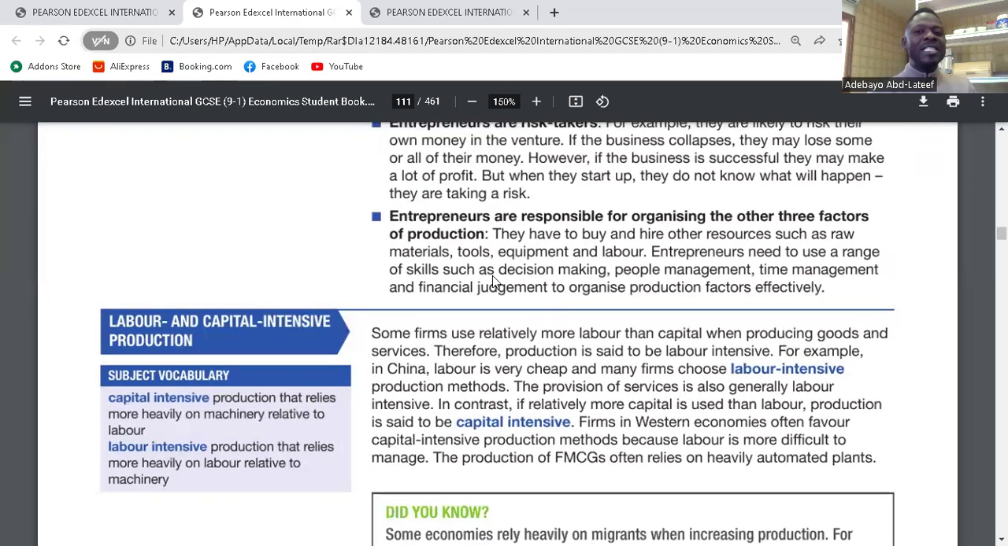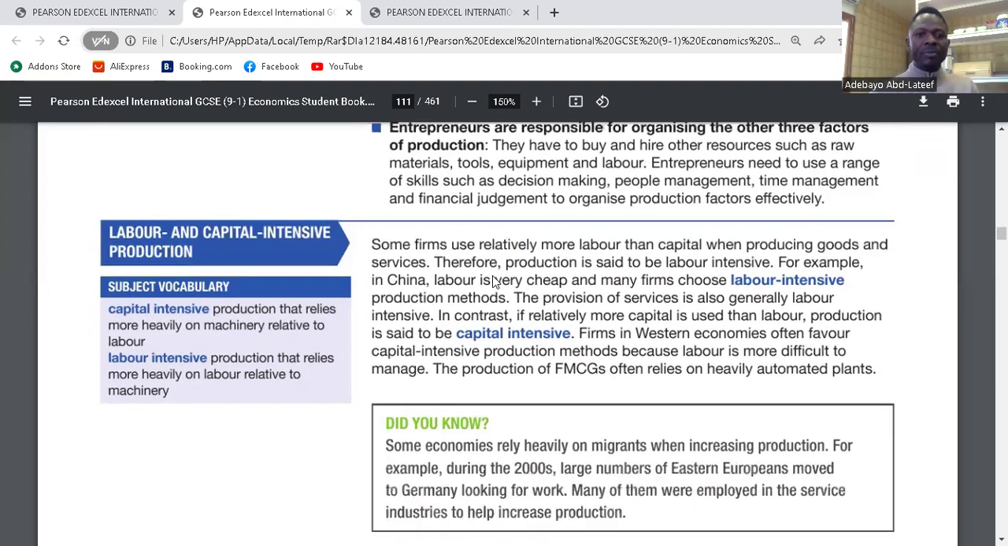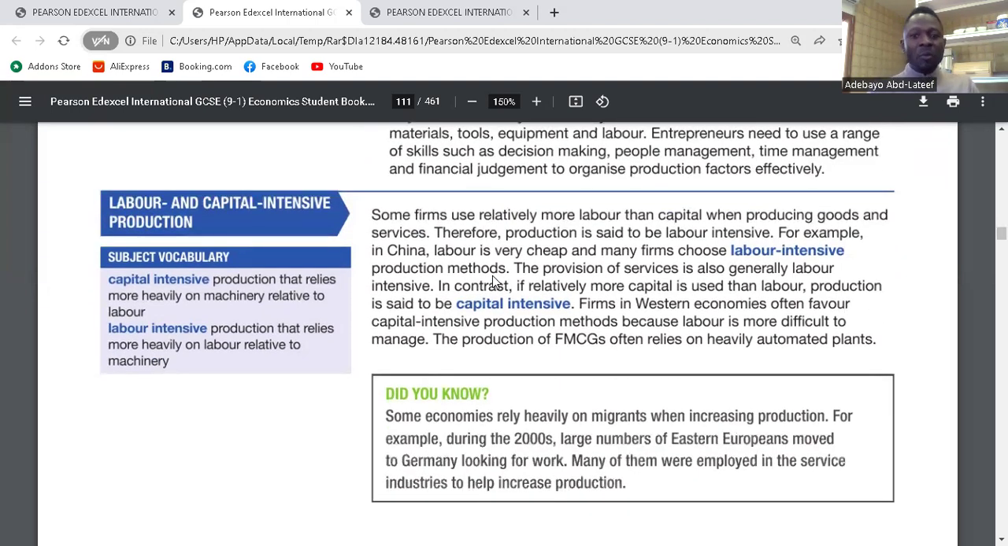Entrepreneurs are responsible for organizing the other three factors of production. Like I told you, they are the controllers of land, labor, and capital. Yeah. Is it clear? Some firms use relatively more labor than capital when producing goods and services. Therefore, production is said to be labor intensive. So here we're talking about labor and capital intensive production. So we call it labor intensive, not because they don't use equipment, they do, but they use more workers than equipment. That is labor intensive. Is it clear? Yeah.